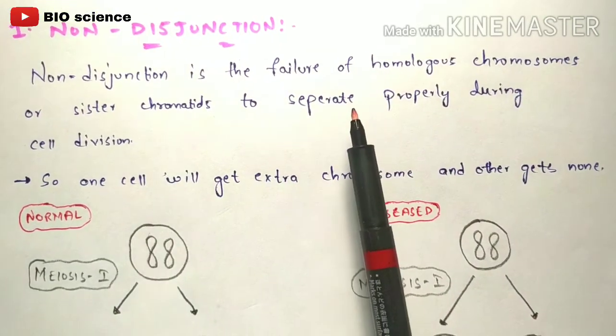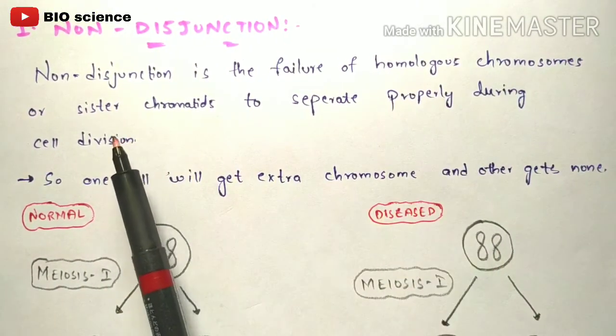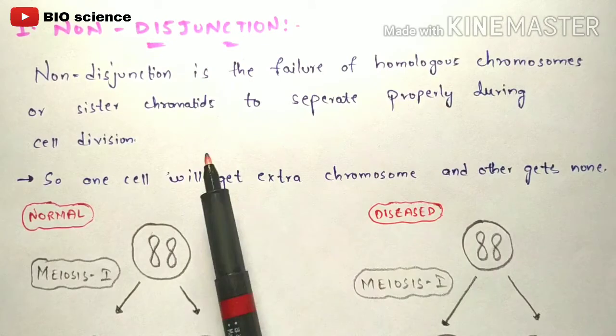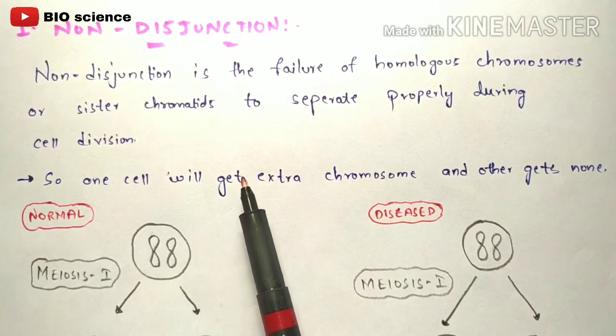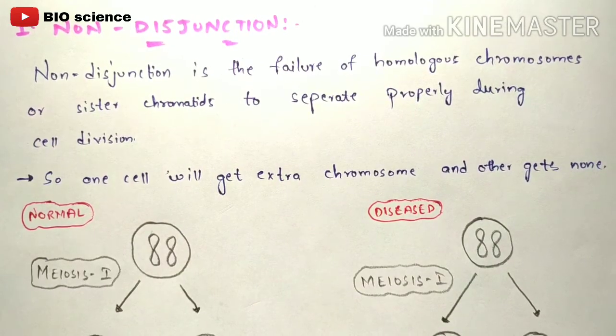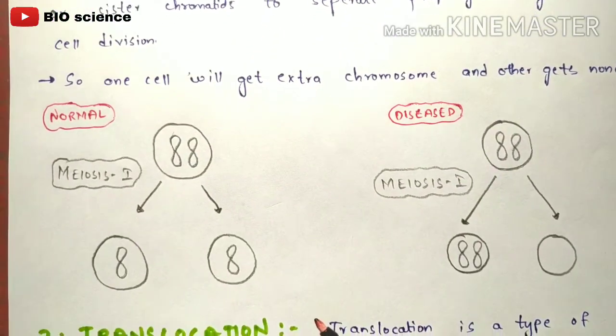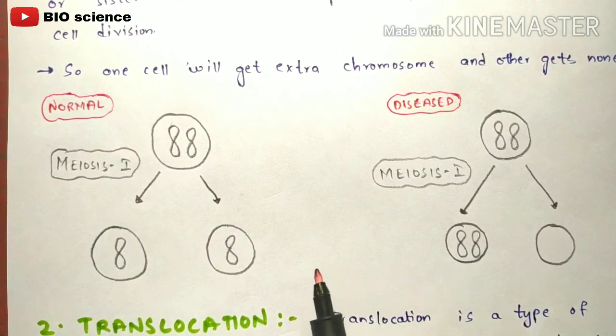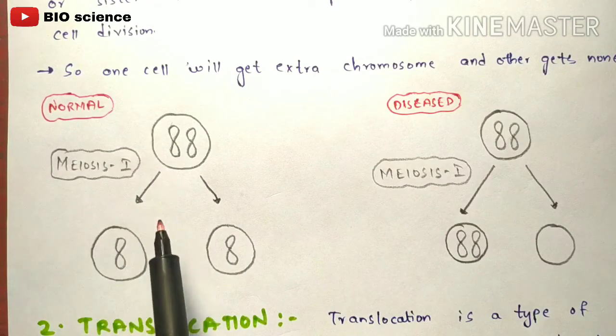So non-disjunction is the failure of homologous chromosomes or sister chromatids to separate properly during the cell division. So one cell will get an extra chromosome and another will get none. So what do you mean by these sentences? Let us see. Firstly, I'm going to explain this non-disjunction method in two phases, like the normal condition and